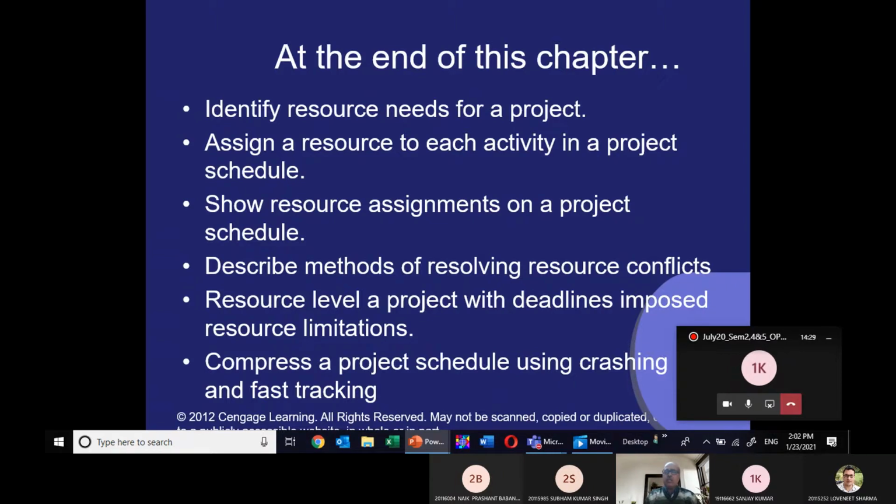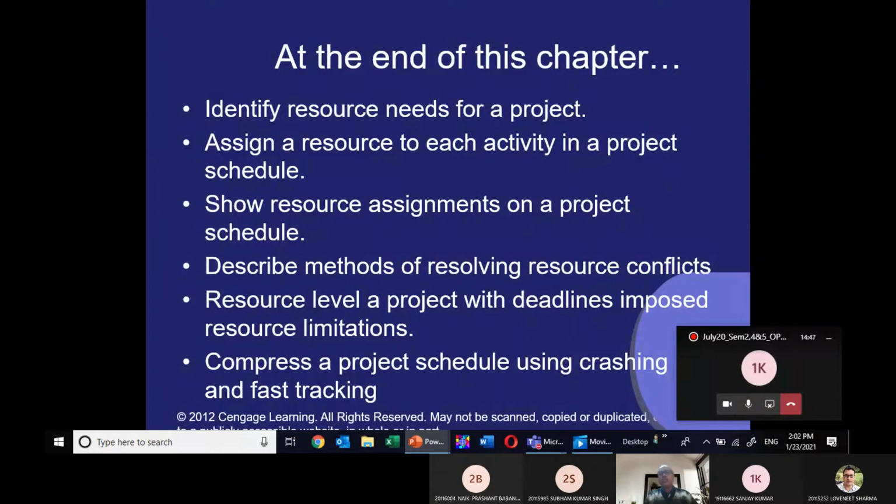The learning objectives of this resourcing project chapter are identifying the resources needed for the project, and assigning a resource to each activity, which I will explain using the Gantt project software.